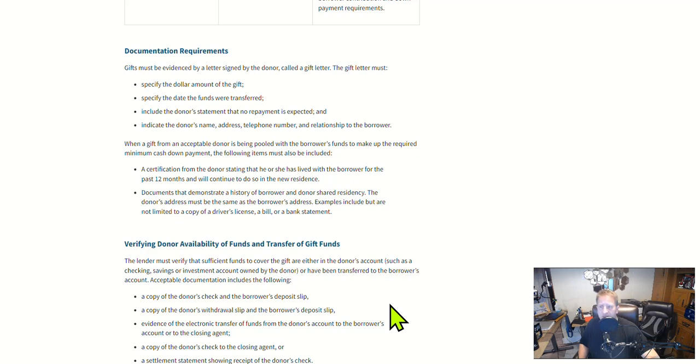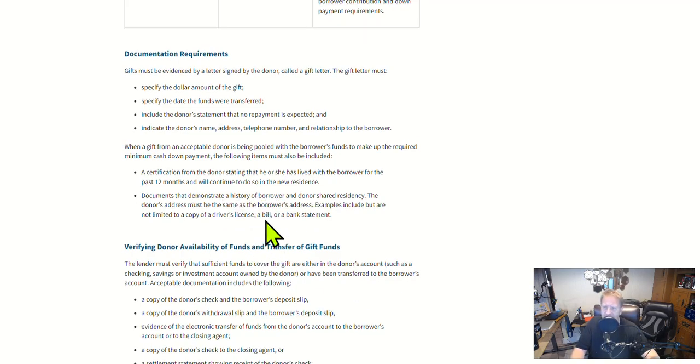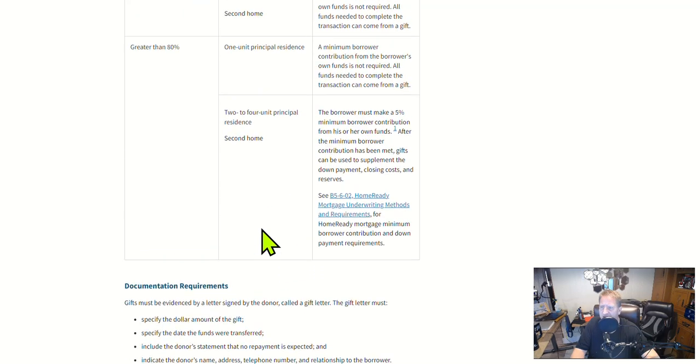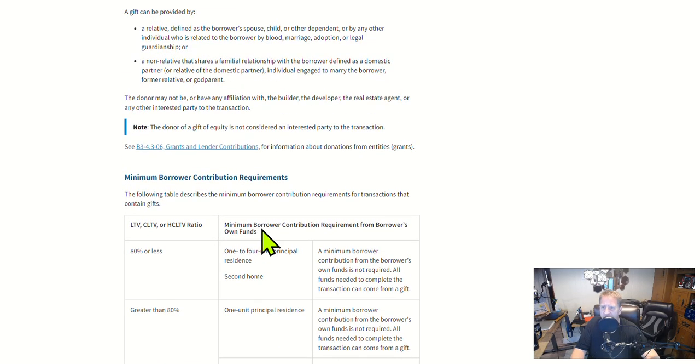Oh, okay. In other words, when you've got a joint checking, joint savings account, you're saying that in that time, this is somebody that's living with you. The second thing, documents that demonstrate a history of borrower and donor shared residency. The donor's address must be the same as the borrower's address. Examples include, but are not limited to, a copy of driver's license, a bill, or a bank statement. So you get your power bill, your bank statement, driver's license, and this is specifically for this scenario here where it talks about